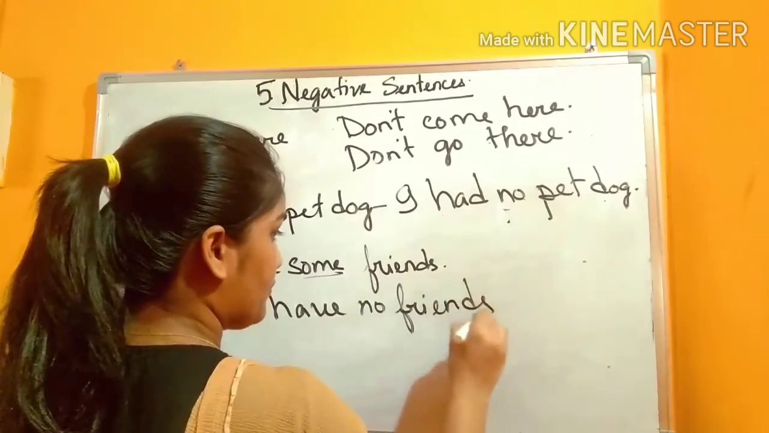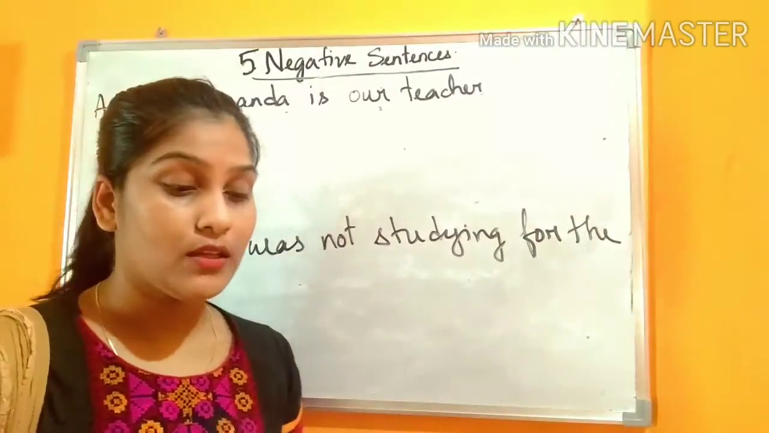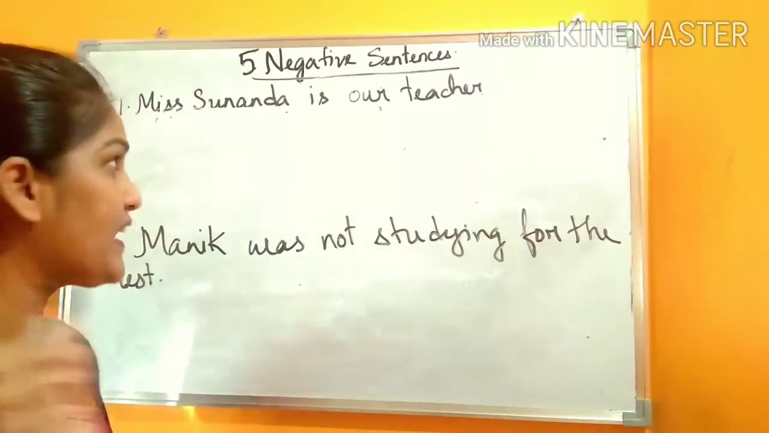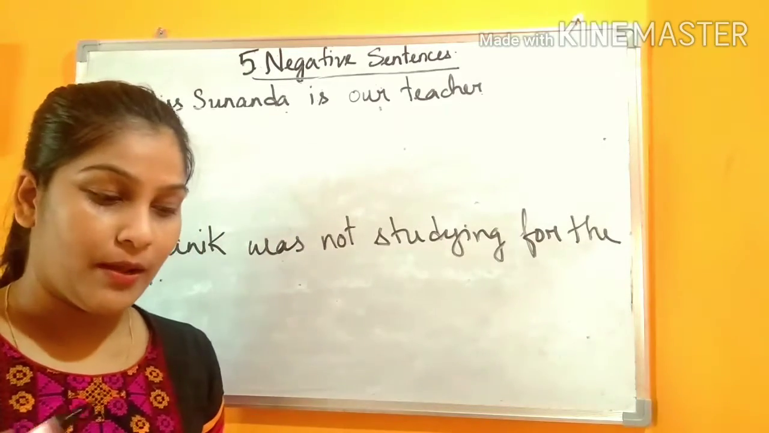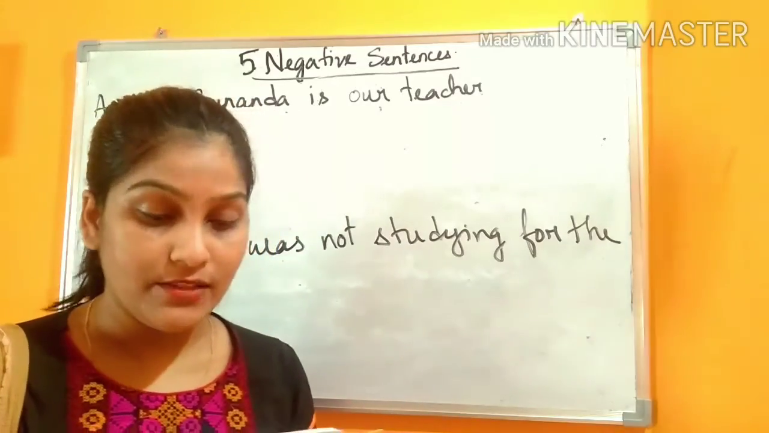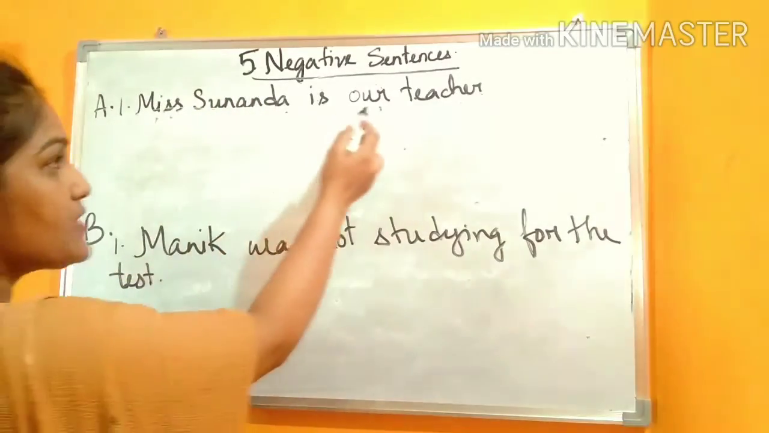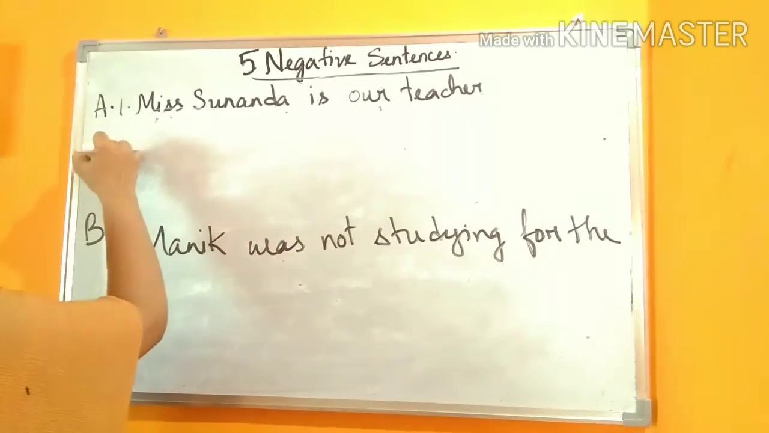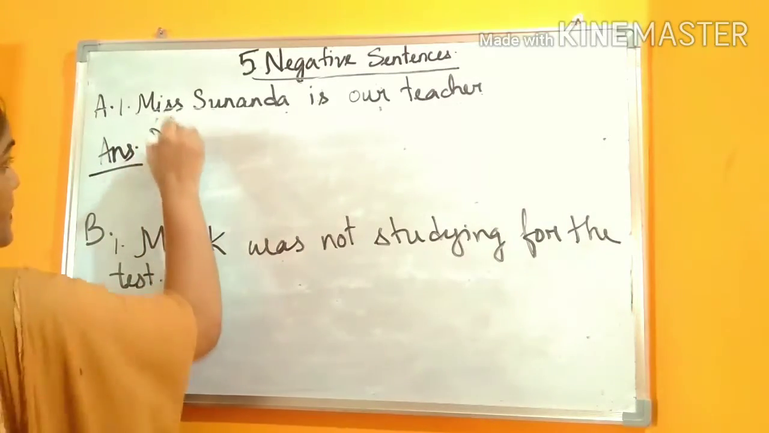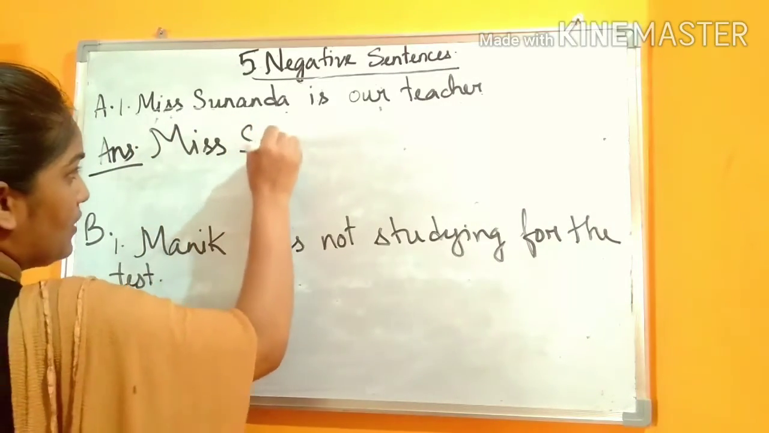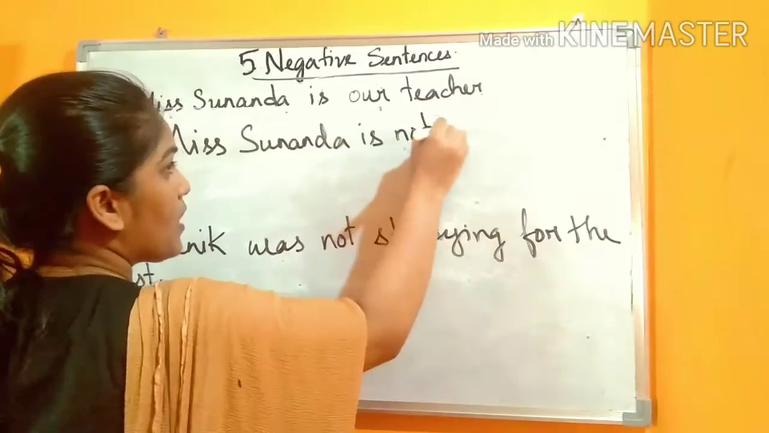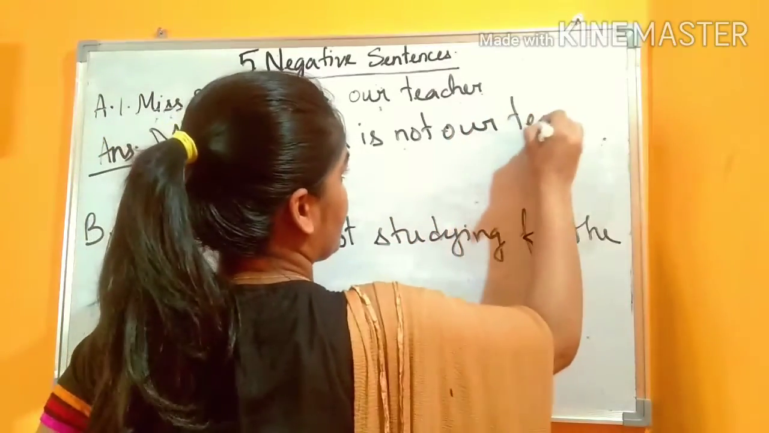Have you understood the difference? Now you will do question number A and B in your English 2 copy. I will show you only one example. After that you have to do the remaining ones by yourself. Number A, change these positive sentences into their negative forms. Number 1, Miss Sunanda is our teacher. How will you change this sentence into negative? You have to write: Miss Sunanda is not our teacher.